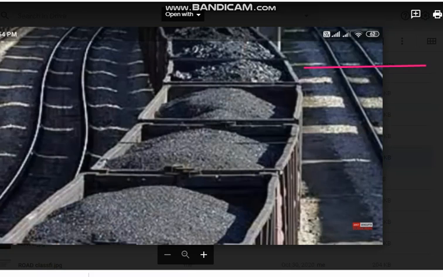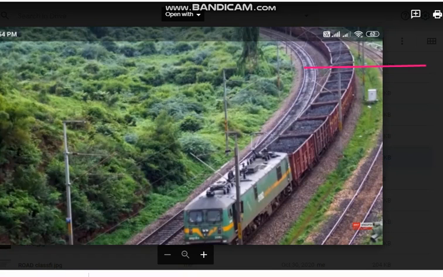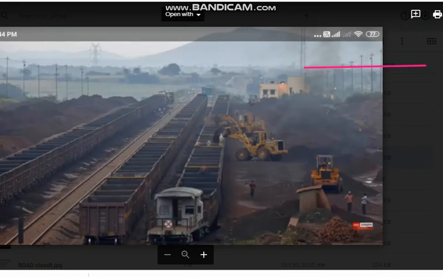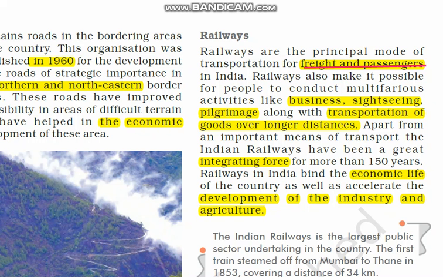As you can see in the picture, transport of coal, and then you can see heavy and bulky material can be transported through train very easily, and different cranes are being used for the transportation here. So not just for transport of goods and services, we use railways for multifarious activities, like for the purpose of business, for the purpose of sightseeing, pilgrimage. So along with transport of goods over a long distance, all these things also can be done with the help of railways.